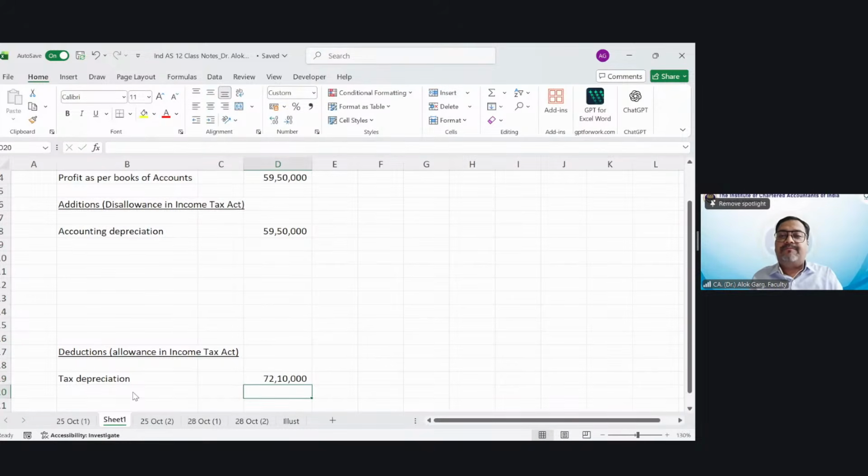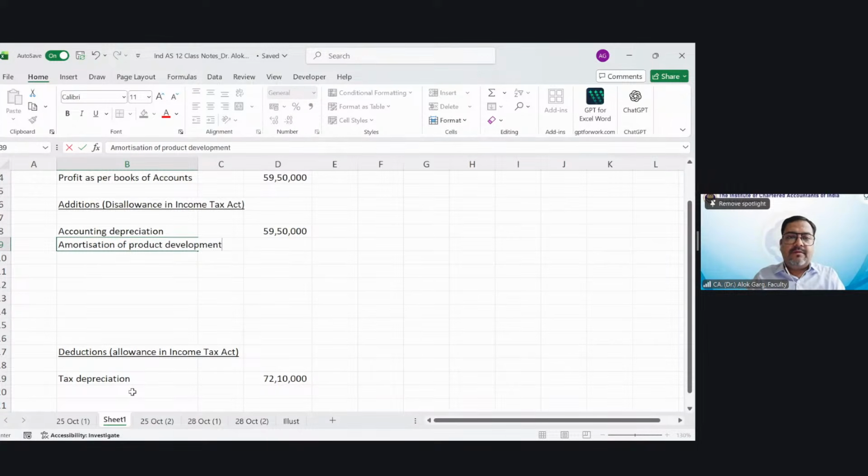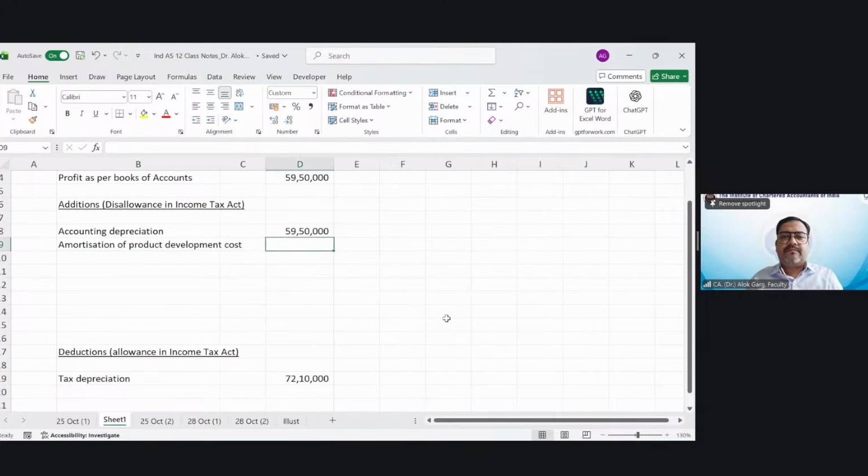Okay. Then there is the amortization of product development cost also, my dear friends. So what is the amortization of product development cost? 35 lakh divided by 10. This will also be disallowed. Why? Because the entire 35 lakh has already been allowed in the first year. So amortization of product development cost, which is 3,50,000. I hope it is clear to everyone, right? Now let's move to the next part.